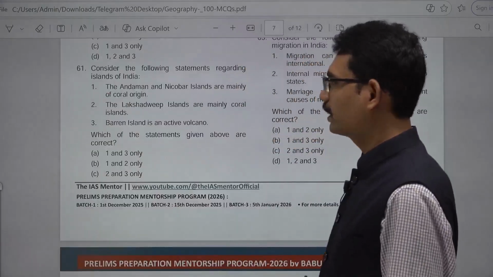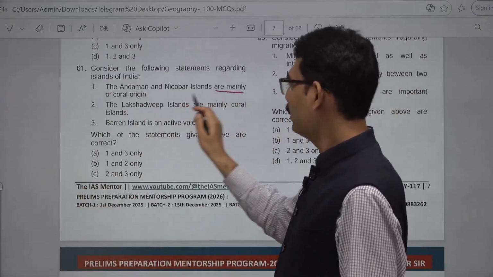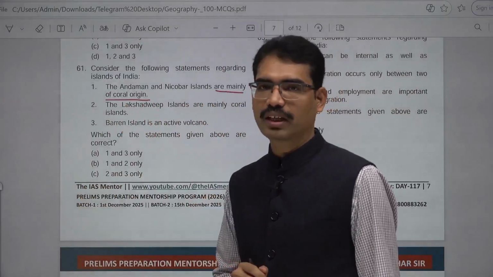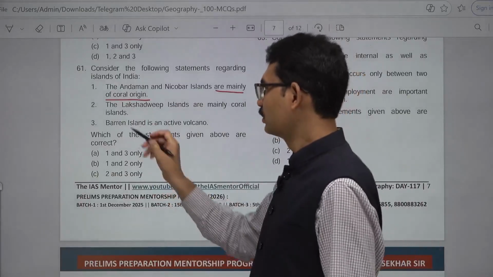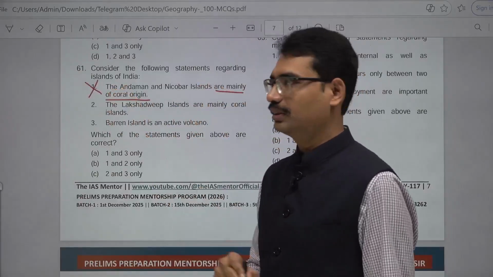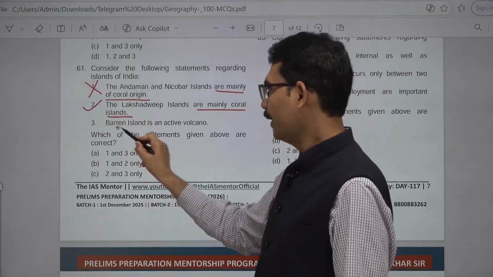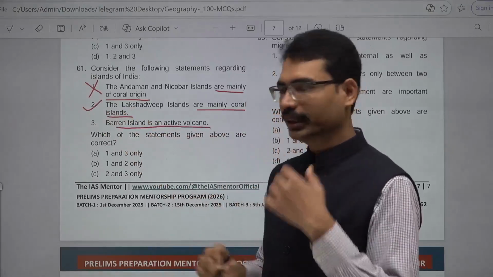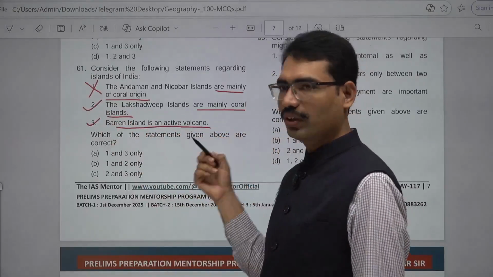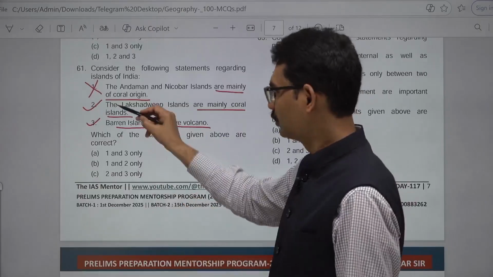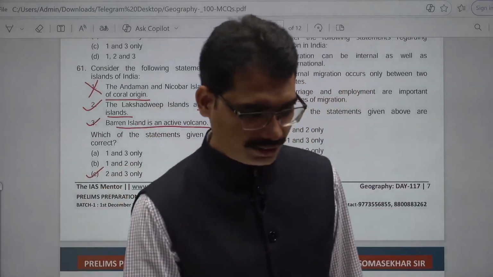Consider the following statements regarding islands of India. Andaman and Nicobar are mainly of coral origin. No, they are not. Corals are there, but they are not of coral origin. They are of tectonic origin. The Lakshadweep islands are mainly coral islands. Correct one. Barren Island is an active volcano. That is true. In Andaman and Nicobar, Barren Island is the only known active volcano in India. 2 and 3. 61, C is the answer. Next question.